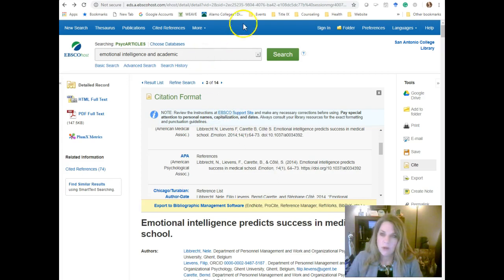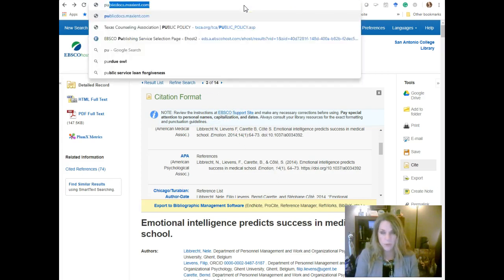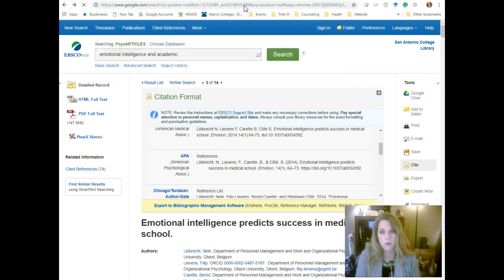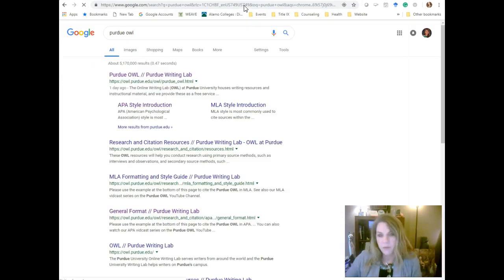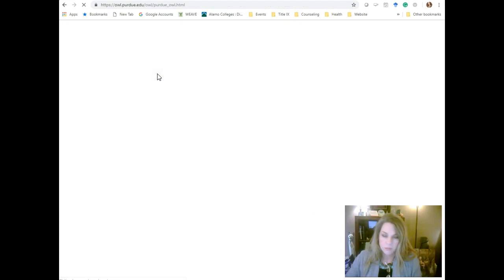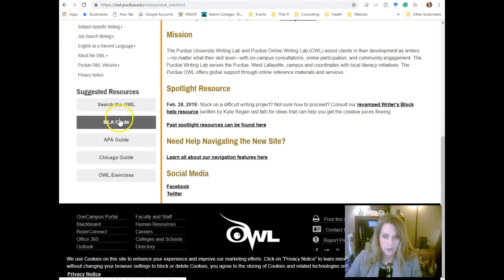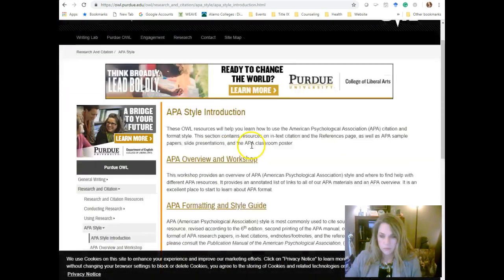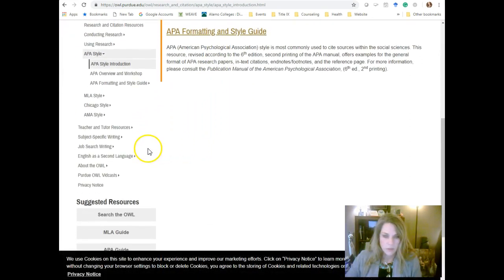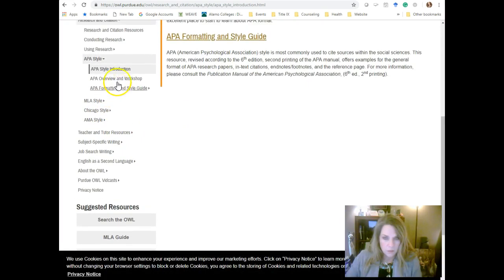And remember, you can also go to Purdue OWL or APA Style, and they give you examples of everything. So if you go to Purdue OWL, go to the APA guide, and then you can look over here.